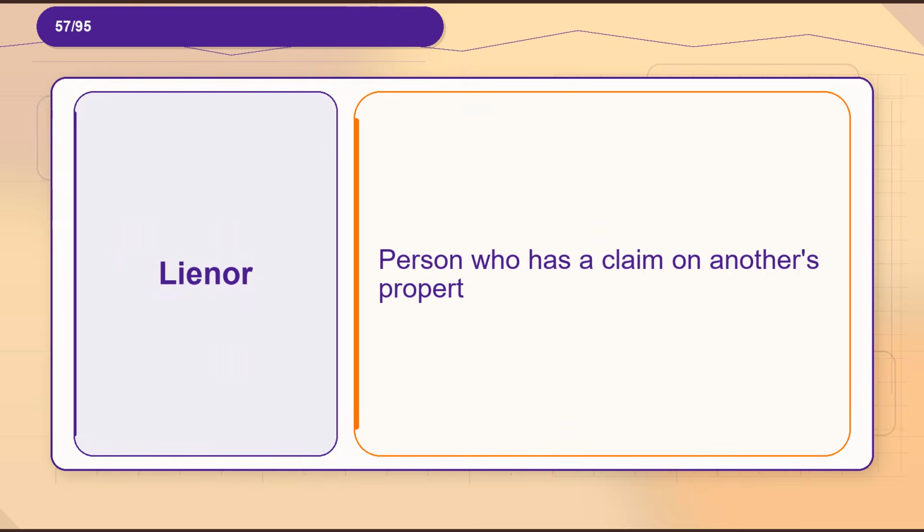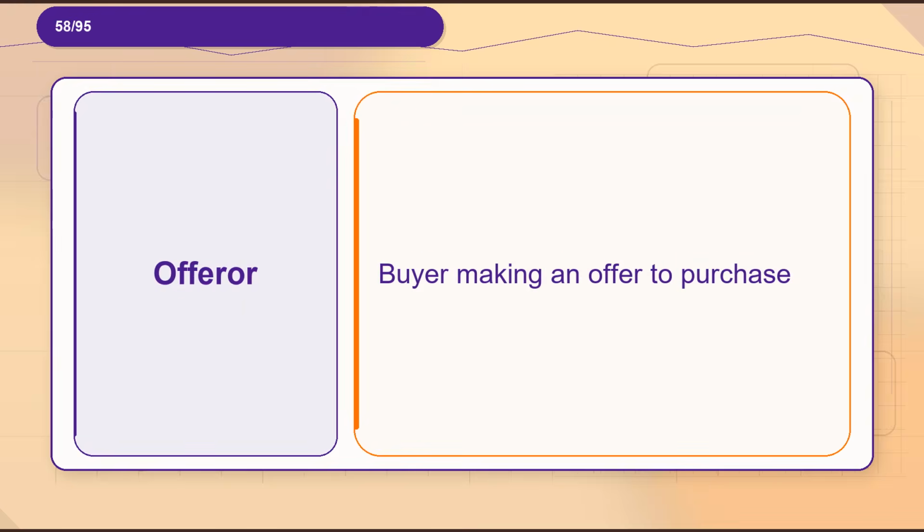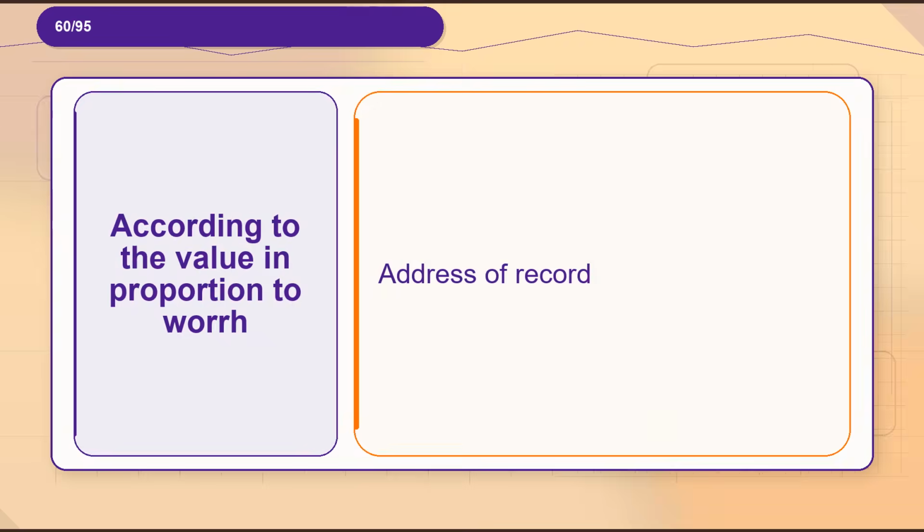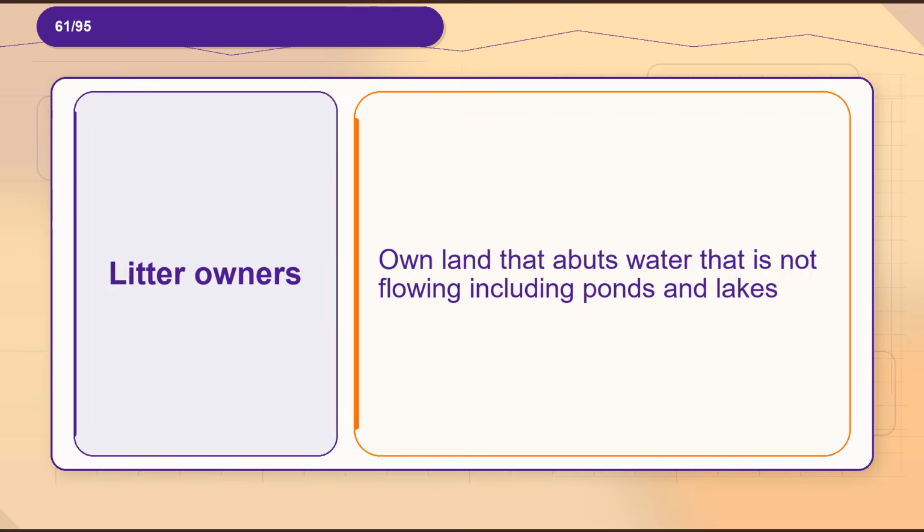Flashcard 57. Term, lienor. Definition, person who has a claim on another's property. Flashcard 58. Term, offeror. Definition, buyer making an offer to purchase. Flashcard 59. Term, testate. Definition, indicates a deceased person prepared a will before death. Flashcard 60. Term, according to the value, in proportion to. Definition, address of record.